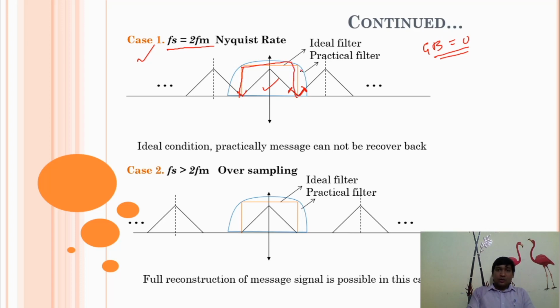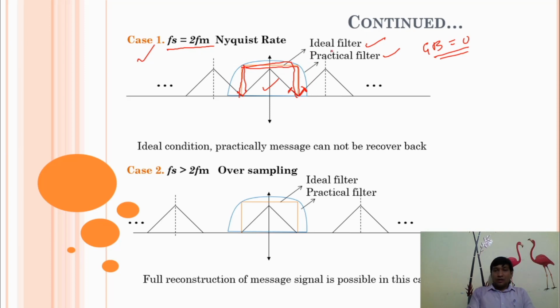Here in this picture we used two filters, an ideal filter and a practical filter. This is your ideal filter, and in the practical filter there is roll off on the edges.